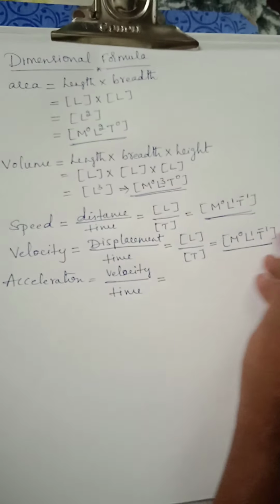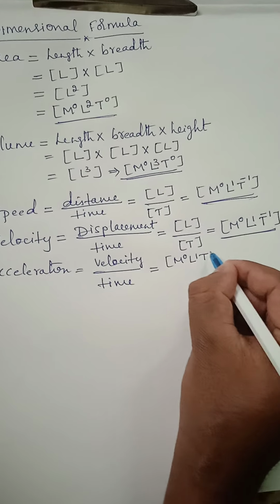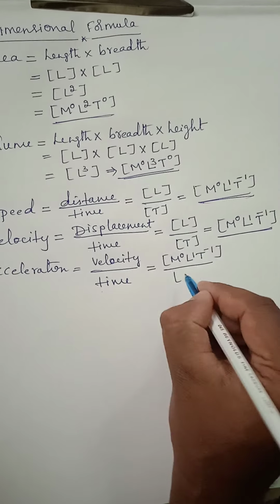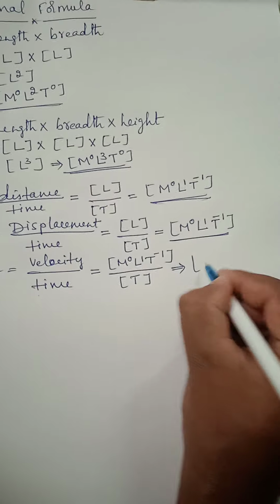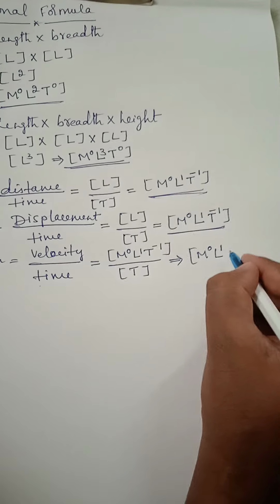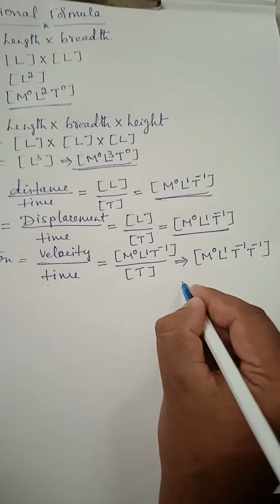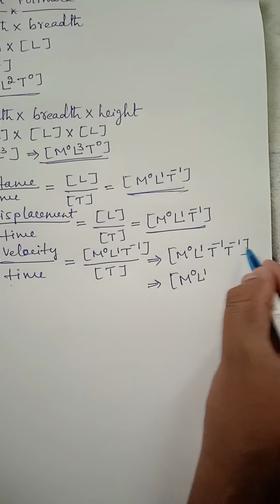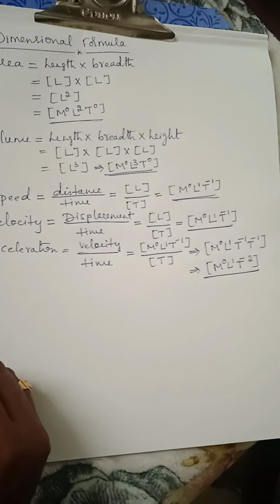Velocity we have already discussed here, so I'll write it as M to the power 0 L to the power 1 and T to the power minus 1, and the whole divided by time, so one more T, and when it comes up it will become T to the power minus 1, and already one T to the power minus 1 is there, so when you add it up, both are the same sign, so it will become minus 2. This is the dimensional formula for acceleration.